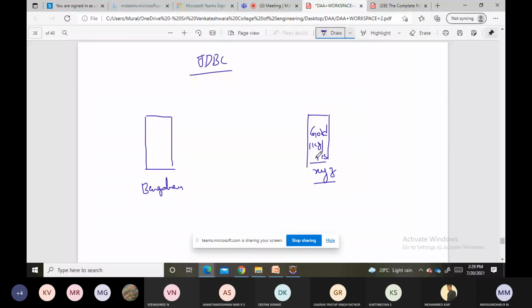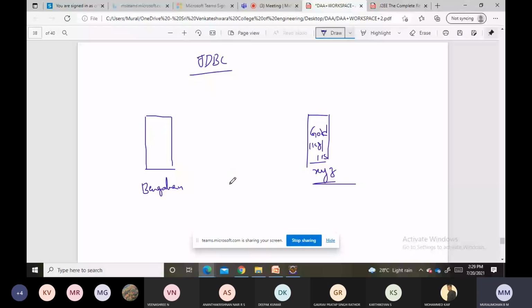Let us assume. Now, see, as a Bangalore person, I don't know the language of this XYZ place. Similarly, the XYZ place people don't know the language of Bangalore, right? But still, I just want to buy 1 kg of gold for 1 rupee.